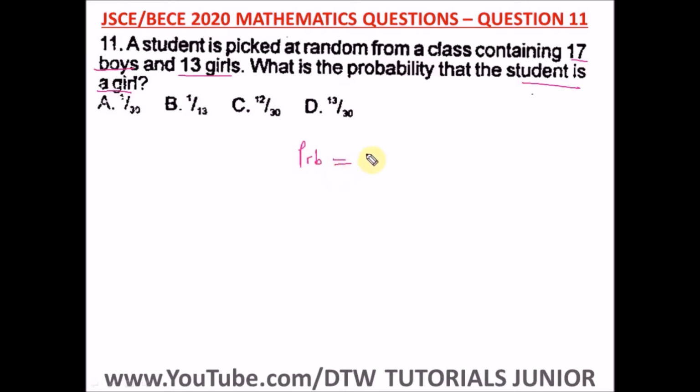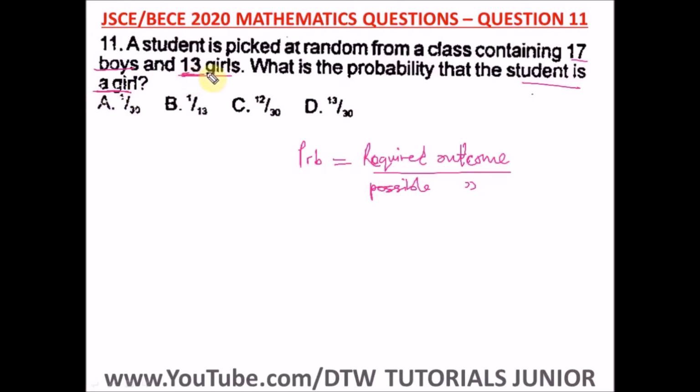Probability is equal to your required outcome, that is what you're told to look for, over the possible outcome. From here, the question is asking us the probability that the student is a girl.